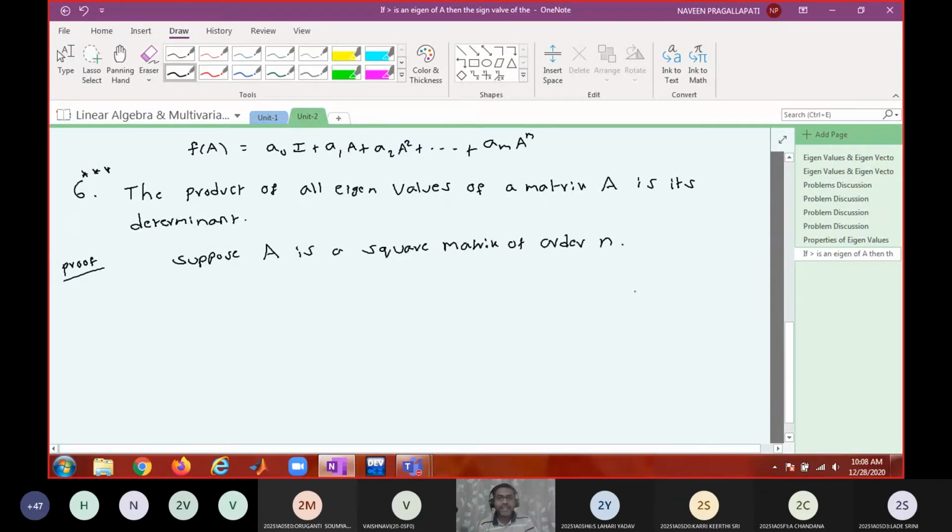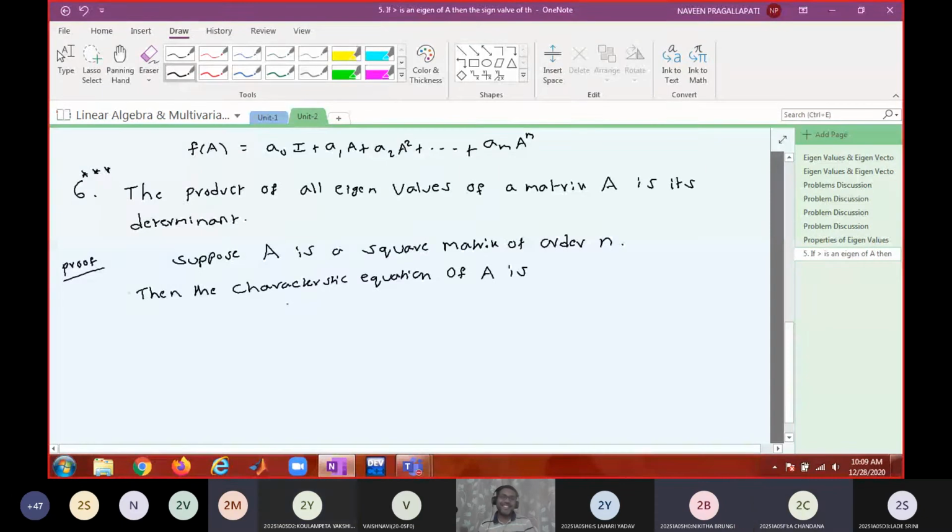Okay, then what is its characteristic polynomial? Then characteristic equation. A minus lambda I. Characteristic equation of A is, tell me, what is the characteristic equation of A? Determinant of A minus lambda I equals 0. Don't say it loosely.